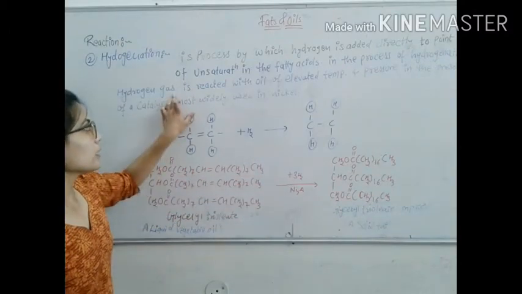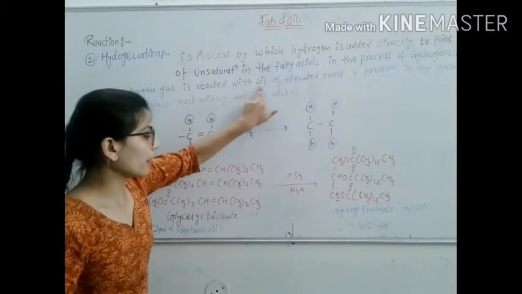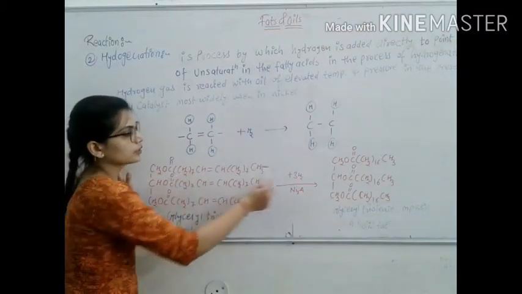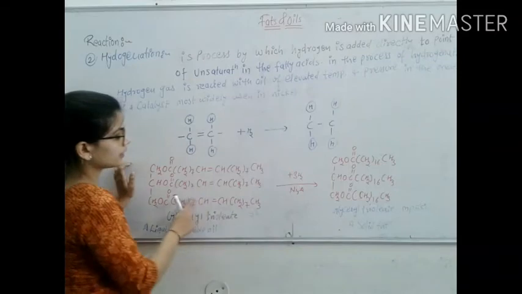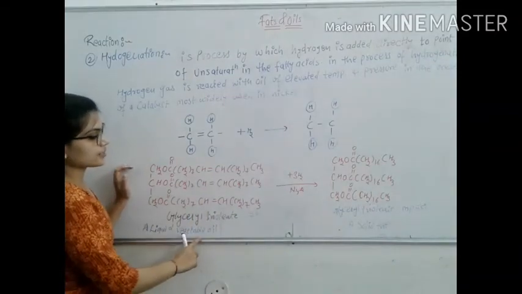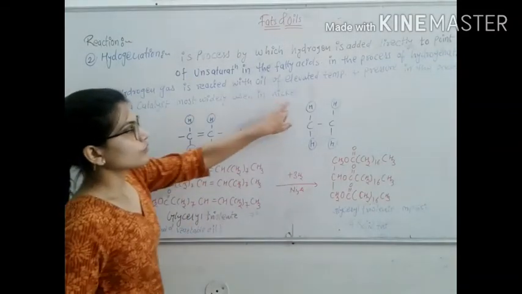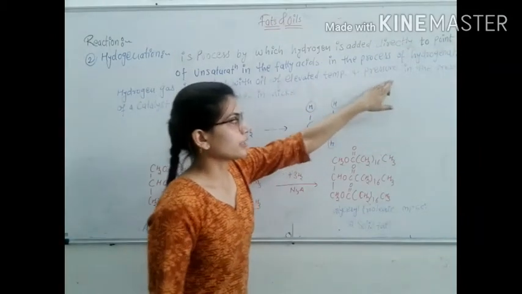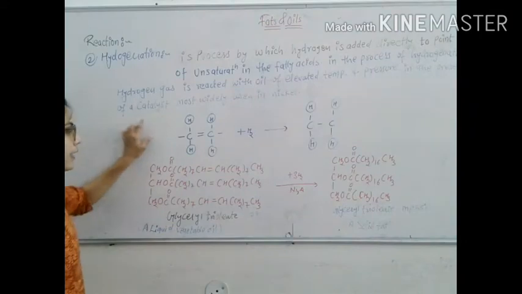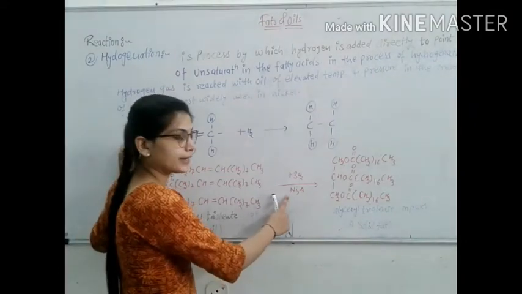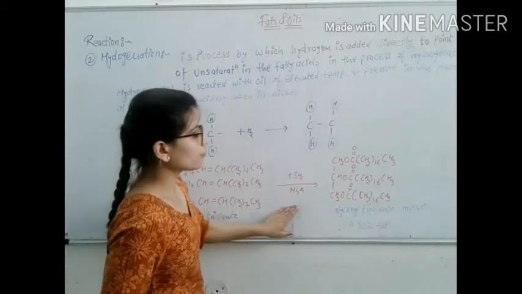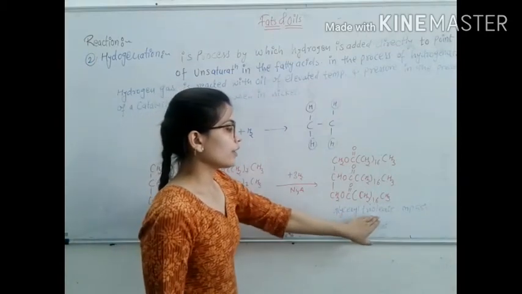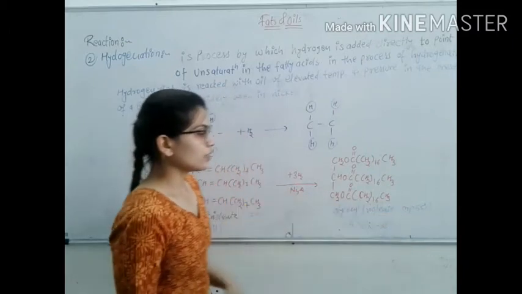Hydrogen gas is reacted with vegetable oil at elevated temperature and pressure in the presence of nickel catalyst, forming solid fat, glyceryl trioleate.